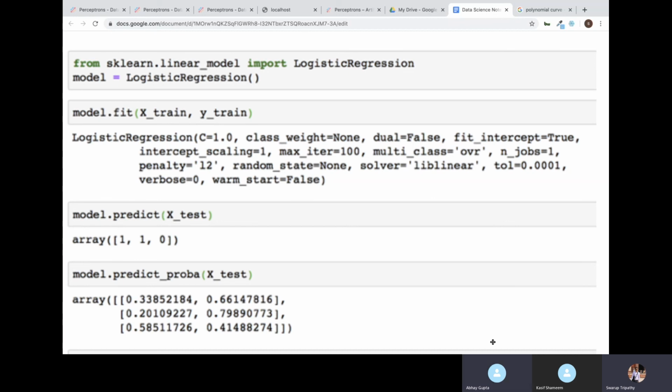Is it only three data, or 10%? It has selected 10%. 27 is the data, 10%. If you say 0.2, it will pick 20% of the data. So whatever test size we are providing, 0.1, based on that.